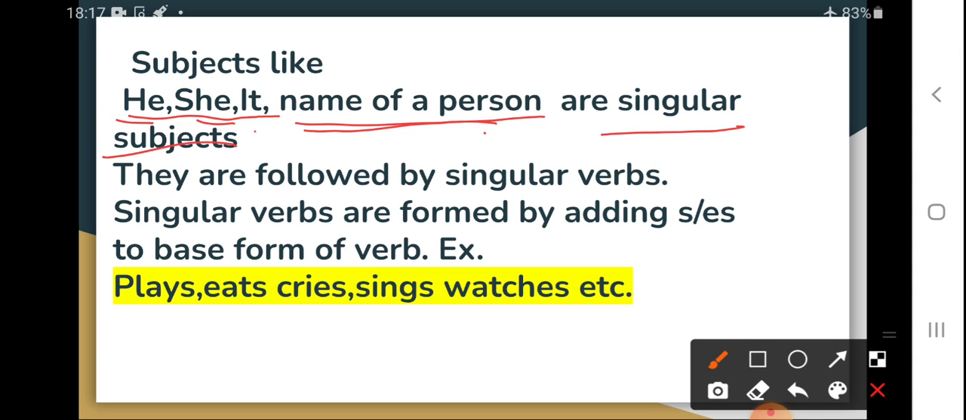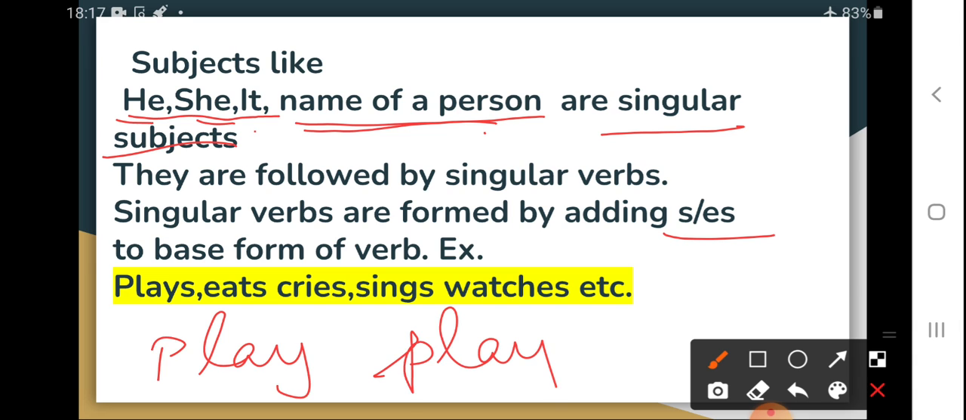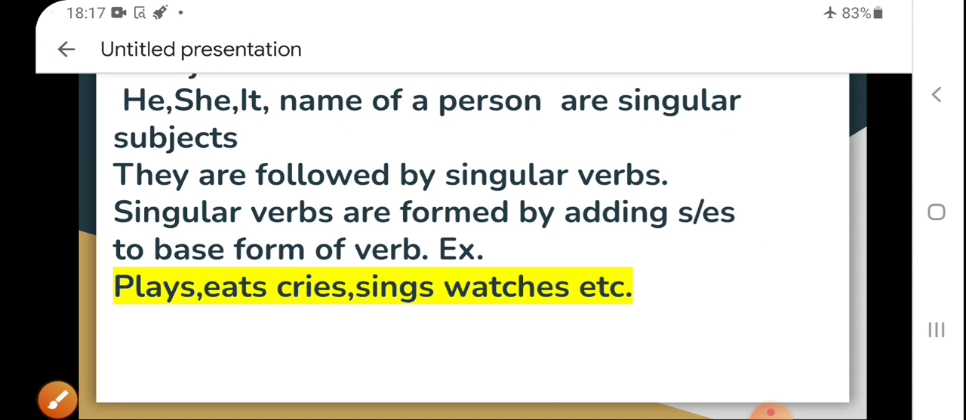और singular verbs कौन से होते हैं? The verbs that are formed by adding s or es to the base form of the verb. If play is the base form, तो singular verb क्या होगा? It will be plays. Sing, sings. Cry, cries. Eat, eats. Watch, watches. So s and es, these verbs are called singular verbs. And singular verbs are added with singular subjects. Okay, students. Now,